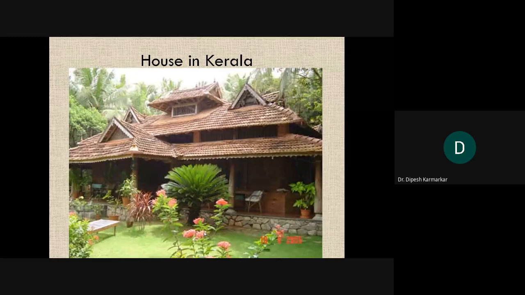Okay, there are some more examples. See the complex roofing. The roofing is so complex. Just see this triangular shape roof that is jutting out. These triangular shape roofs are jutting out. Now these are the open spaces kept so that the light will enter and the wind will enter inside, keeping the inner part of the house airy and full of light.